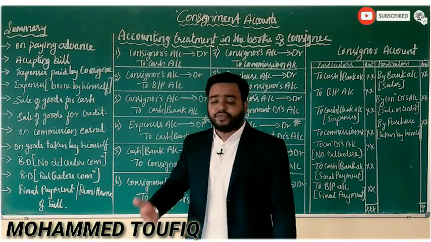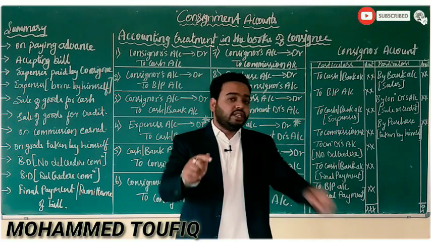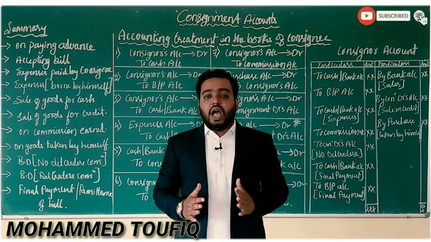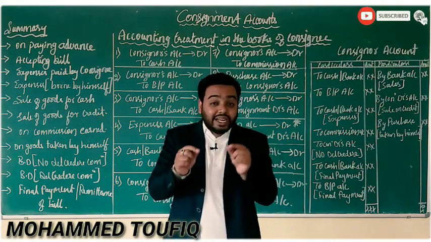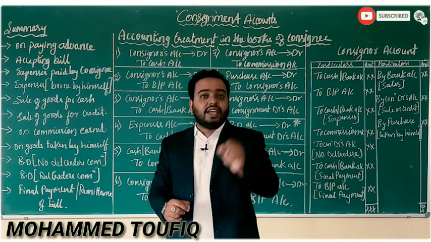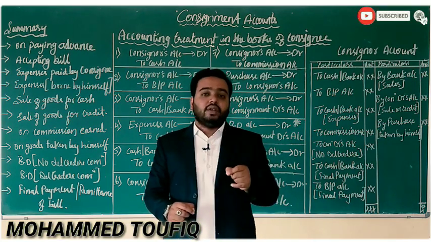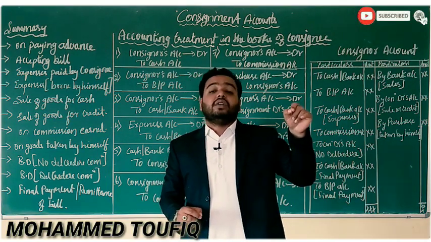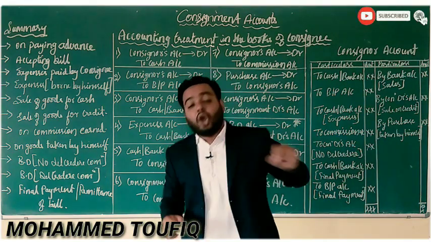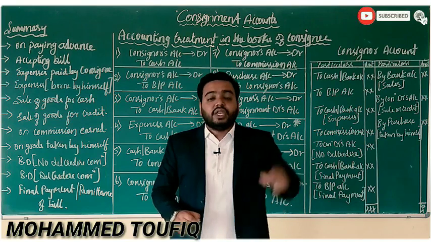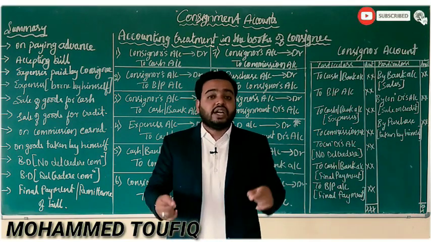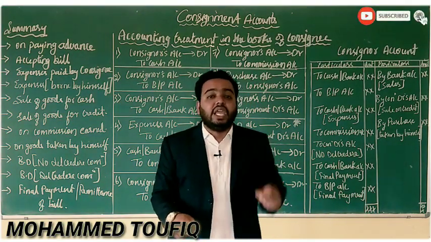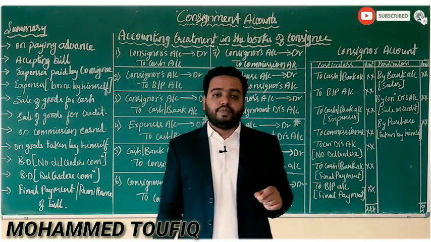Now check the next transaction, bad debts. I hope you know what is meant by bad debts. Consider the case where there is bad debts and no del credere commission. Del credere commission is an extra commission paid by the consignor to the consignee on the risk taken by the consignee of bearing the loss. If there is a loss in sale, then the consignee will also bear the loss. If he agrees to take that risk, the excess commission paid by the consignor to the consignee is said to be a del credere commission.